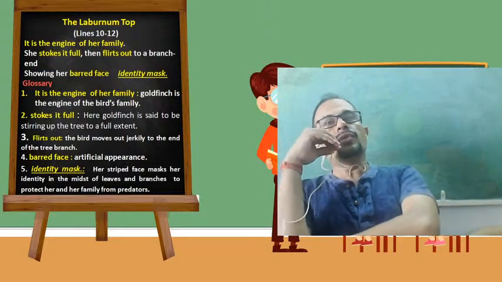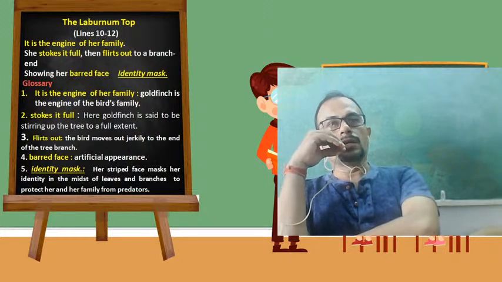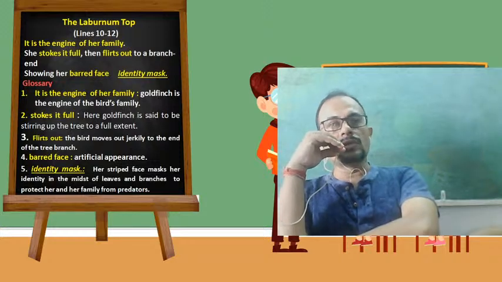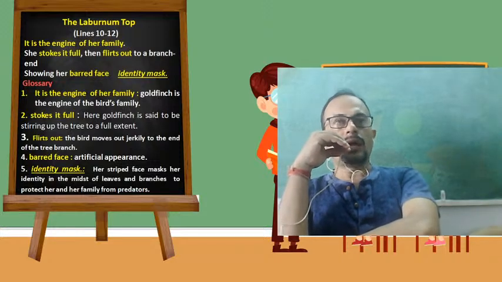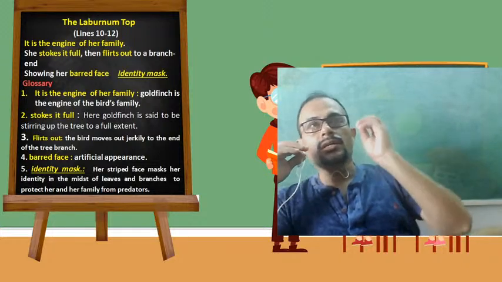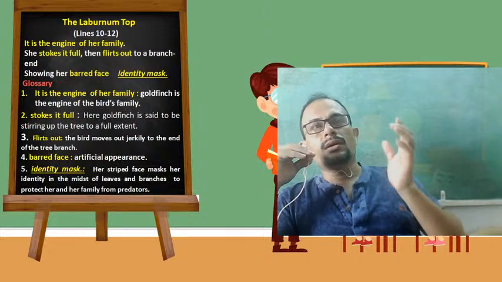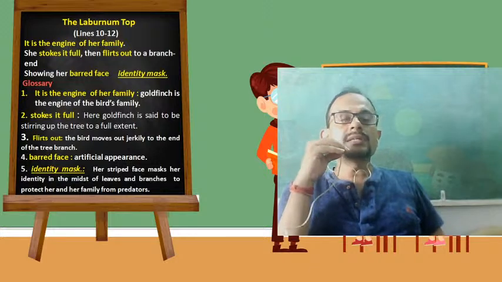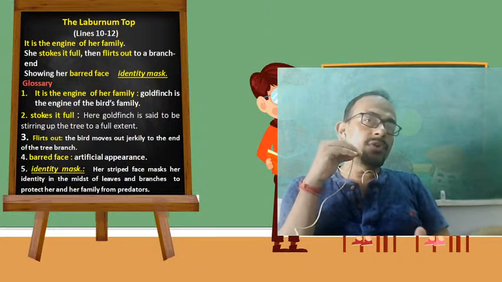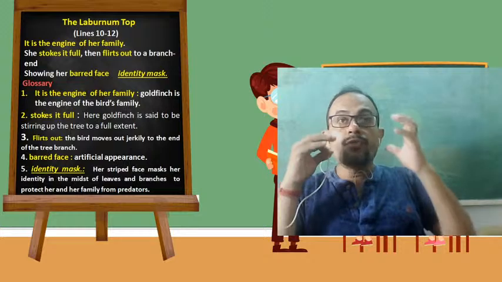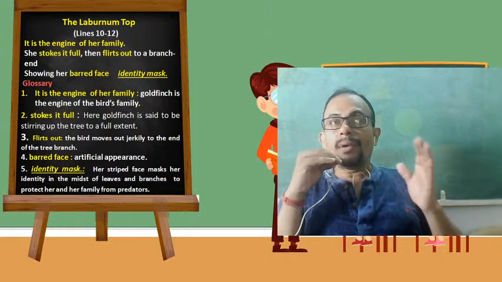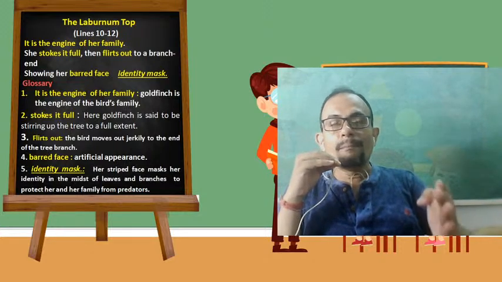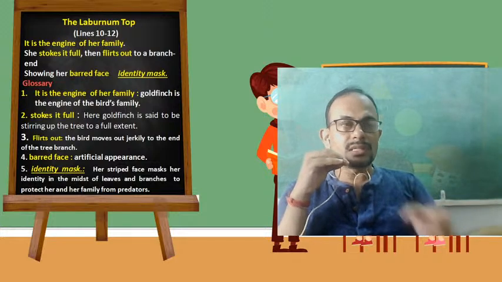That is why she flirts out to a branch end, showing her bird face identity mask. Okay, dear students, bird face means here her inbuilt appearance. So she is showing her bird face identity mask. Her bird face is her default appearance, but identity mask is metaphorically used, dear students, in this line.